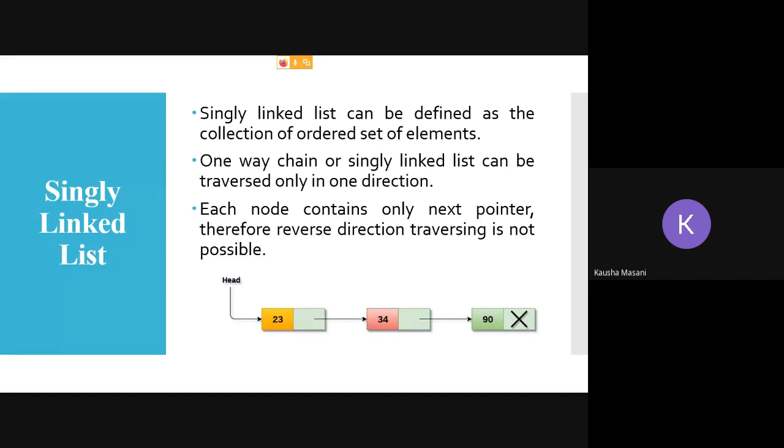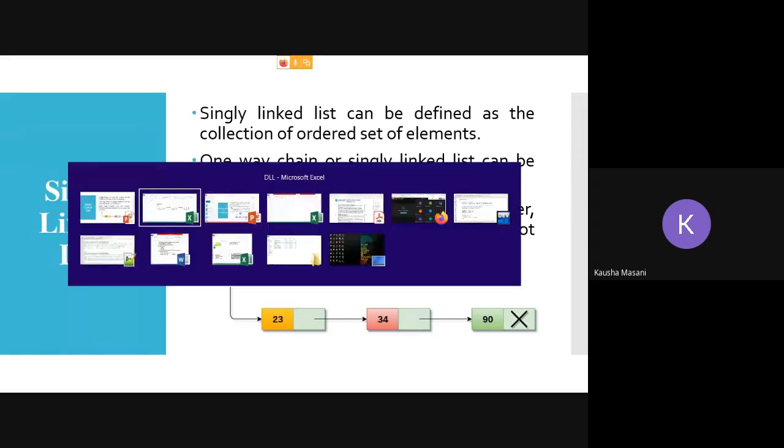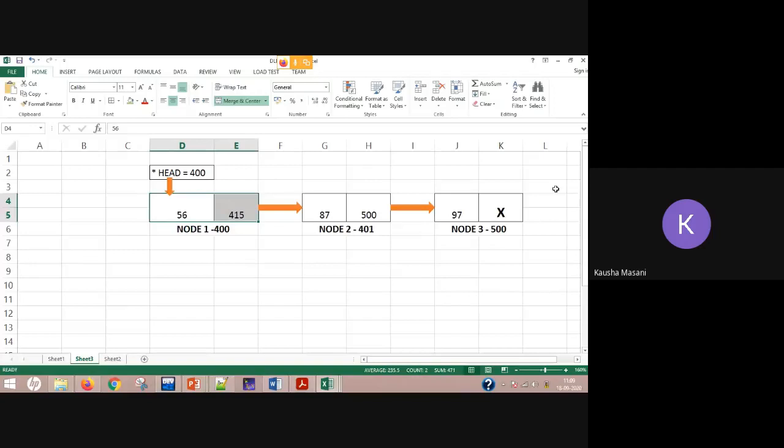Fine. A singly linked list is nothing but a collection of an ordered set of elements, and they are chained. It is traversed in only one direction, so that's why it is a singly linked list. Each node contains the next pointer, therefore reverse traversal is not possible. Even here, this is your singly linked list.